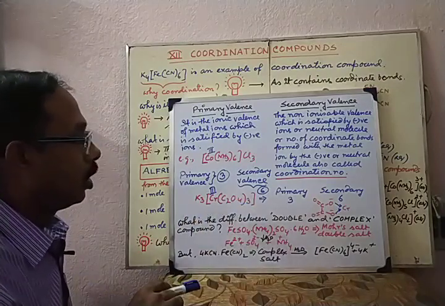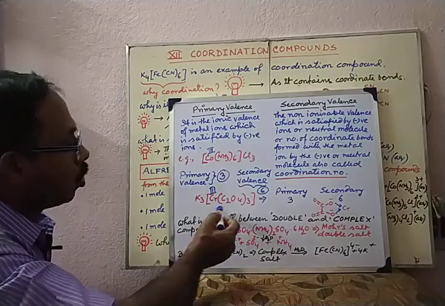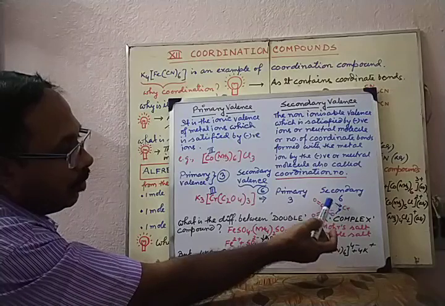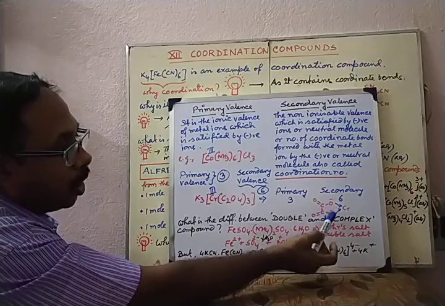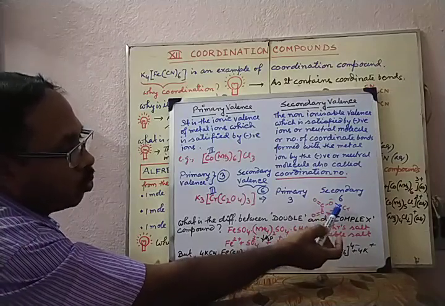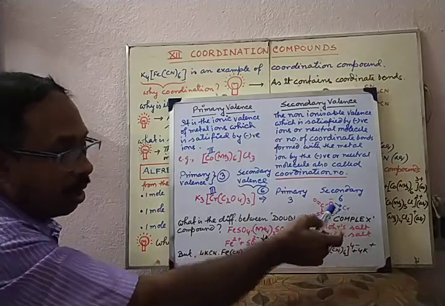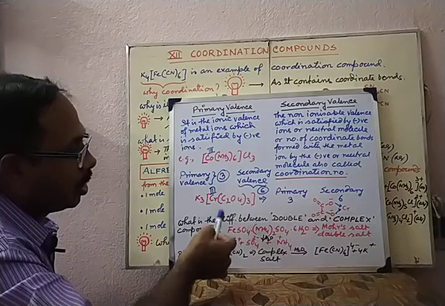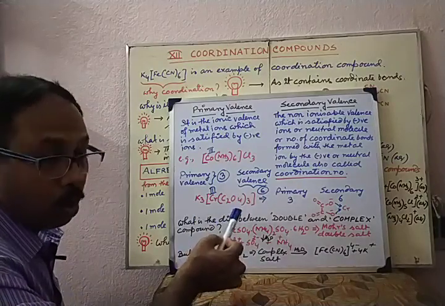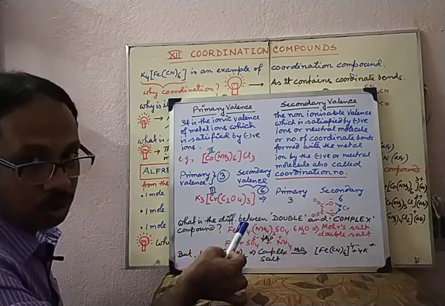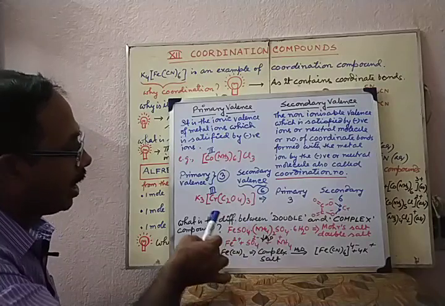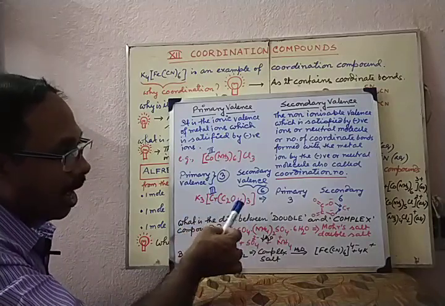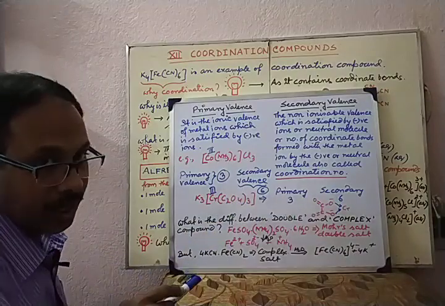But here we need to notice that this oxalate ion can form 2 coordinate bonds with the metal ion. Therefore, the 3 C2O4 2 minus ions, oxalate ions, can form altogether 6 coordinate bonds. Hence, the central metal has coordination number 6.